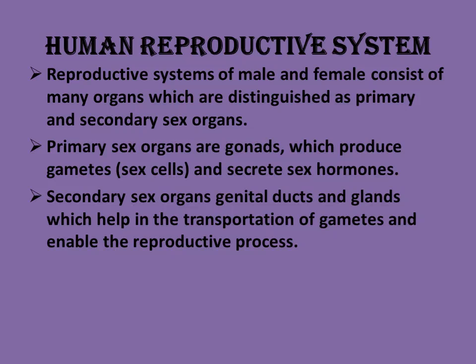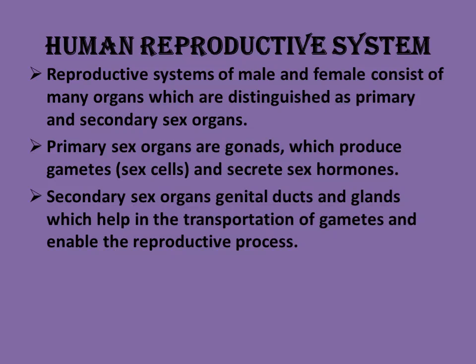The primary sex organs are gonads, which produce gametes and secrete sex hormones. So primary sex organs are the male gonad and the female gonad. From them the sex cells are created, that is gametes. And they also secrete sex hormones. Sexes are separated due to the presence of different sex hormones: males have one sex hormone and females have a different one.